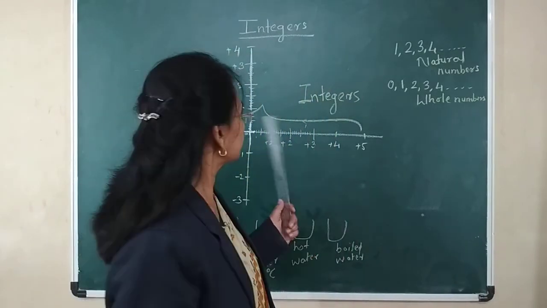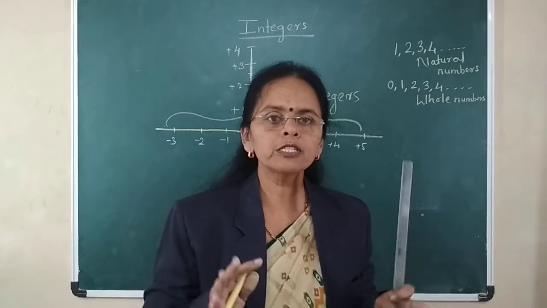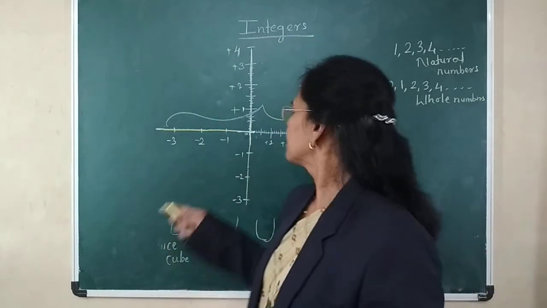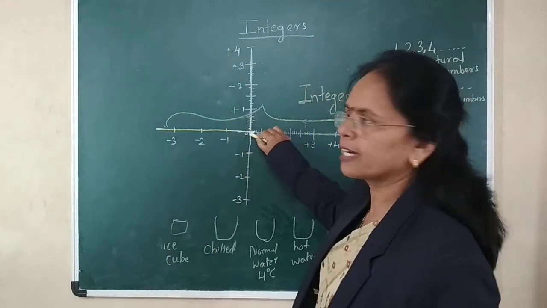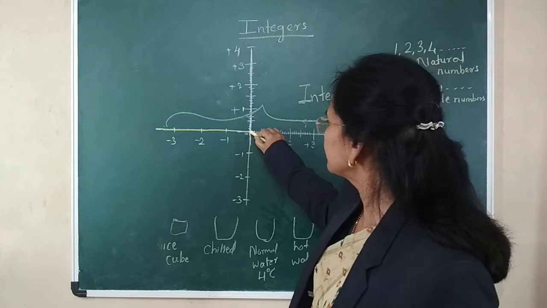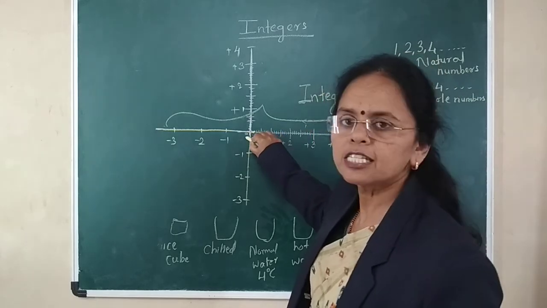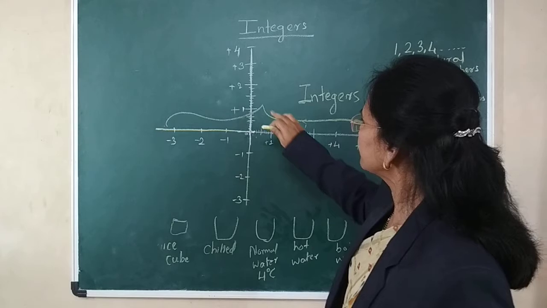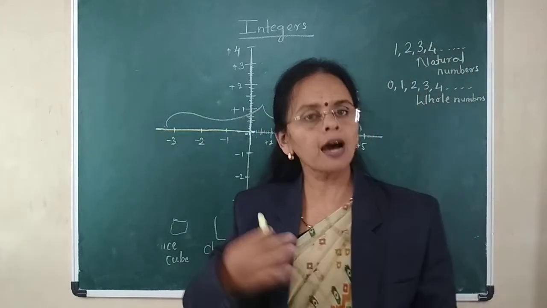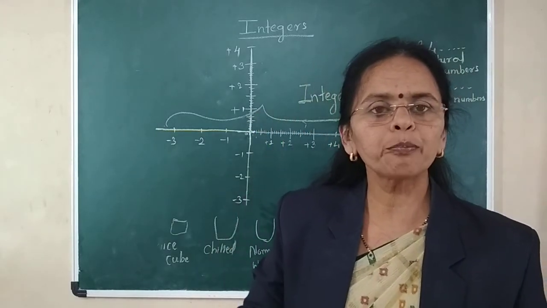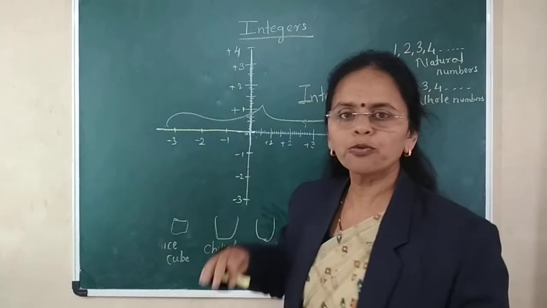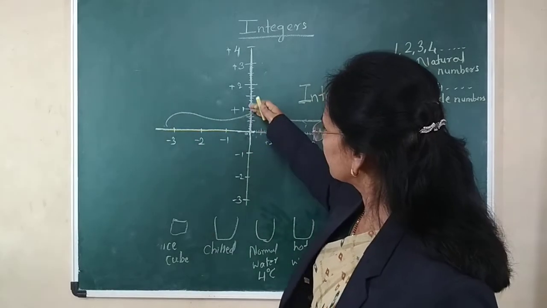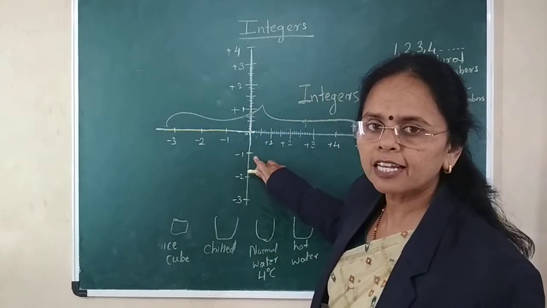Now, we will see what the opposite numbers are. See here, either this side or this side, what is the middle number? Here is 0. If I ask you, what is the opposite of positive 1? Obviously, the opposite of positive 1 is negative 1.